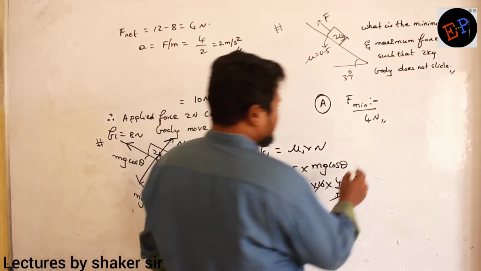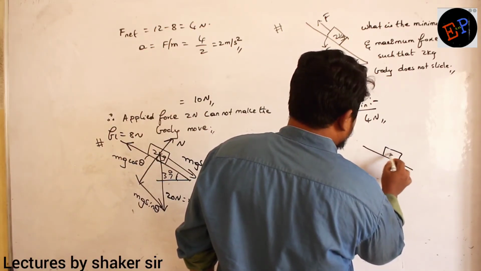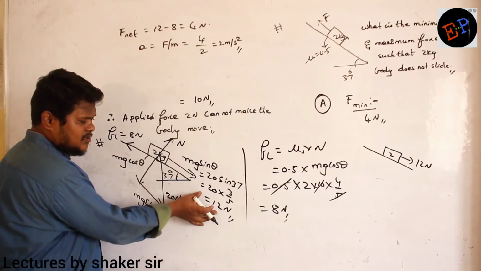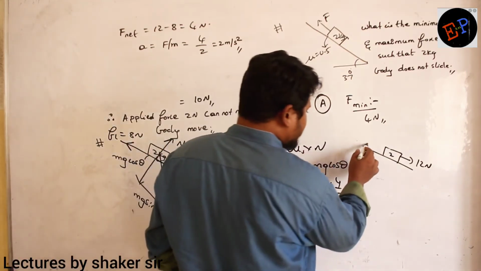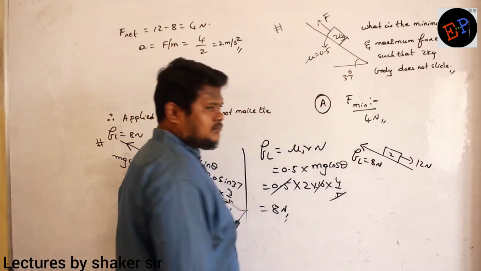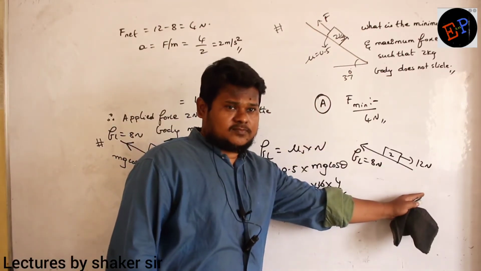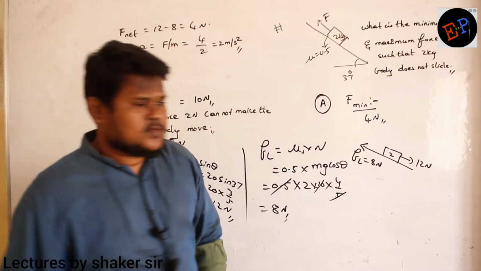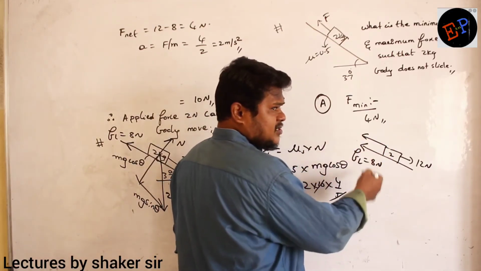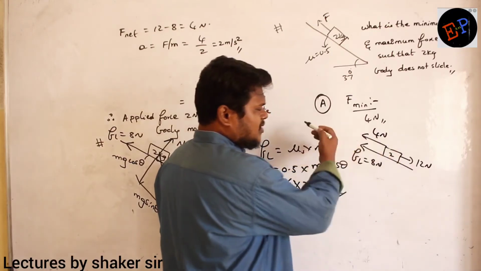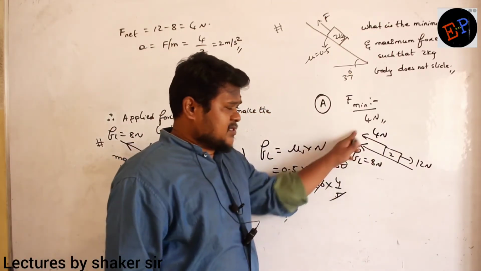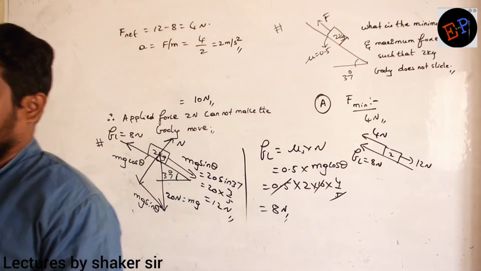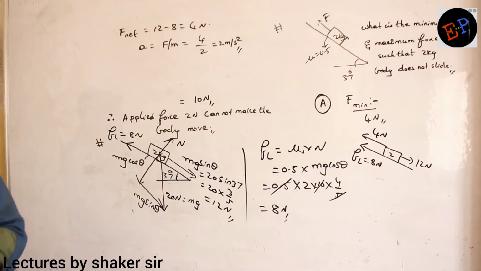Clear? See here, I will draw the diagram. So this is the body of mass 2 kg. The force which is pulling it downward is 12 Newton. Limiting friction is how much? 8 Newton. The body is trying to move downwards, because the net force is in the downward direction. So you just apply the extra force. Extra force means net force. The net force is 4 Newton, which you apply in the opposite direction. 8 plus 4 is balanced, no? The body doesn't slide. Fine.